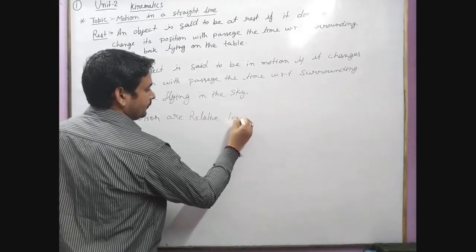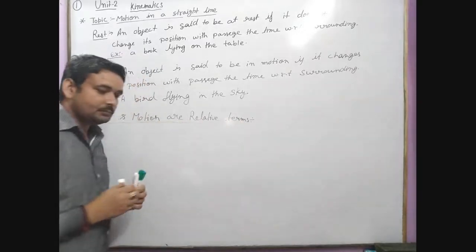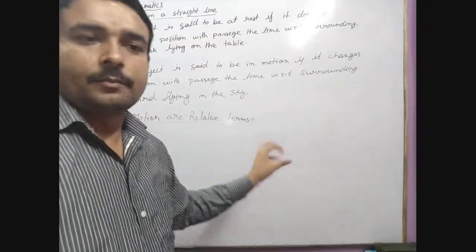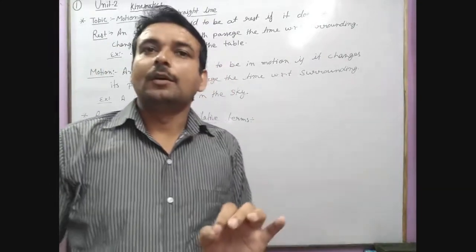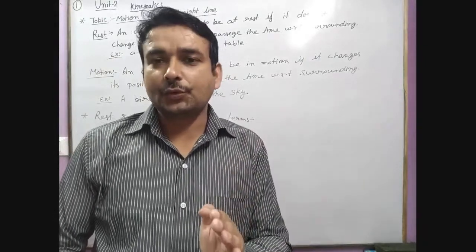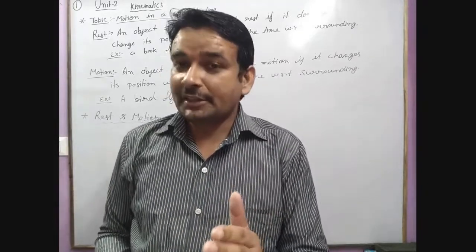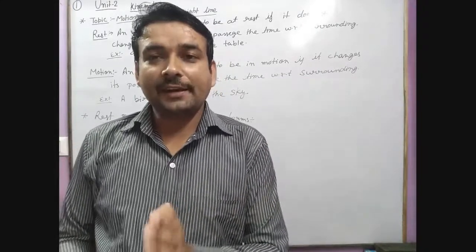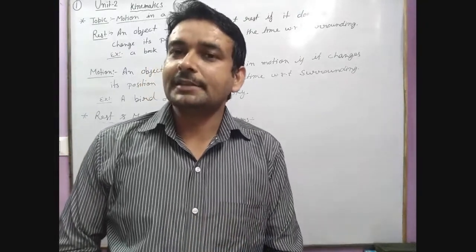To understand this statement, we need to take two frames of reference or two situations. In the first, the object is at rest with respect to the first reference point, and for the second reference point, at the same time we find that the object is in motion.